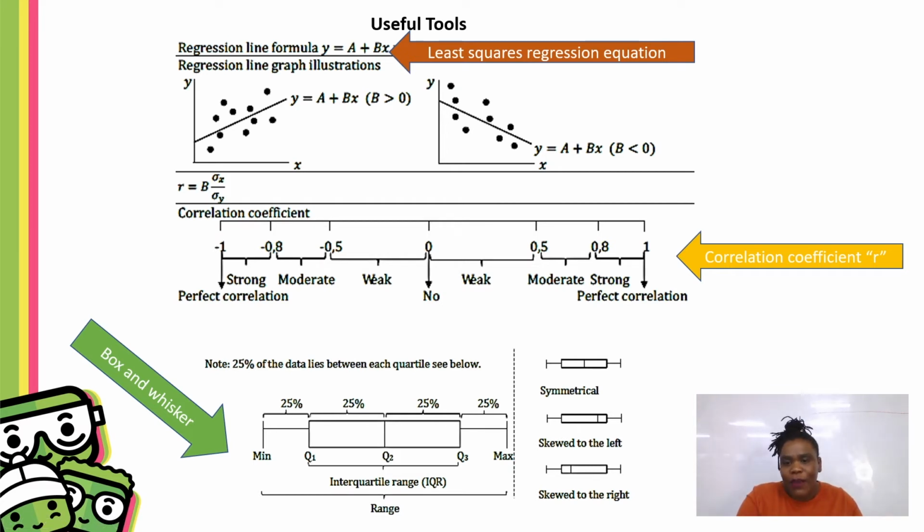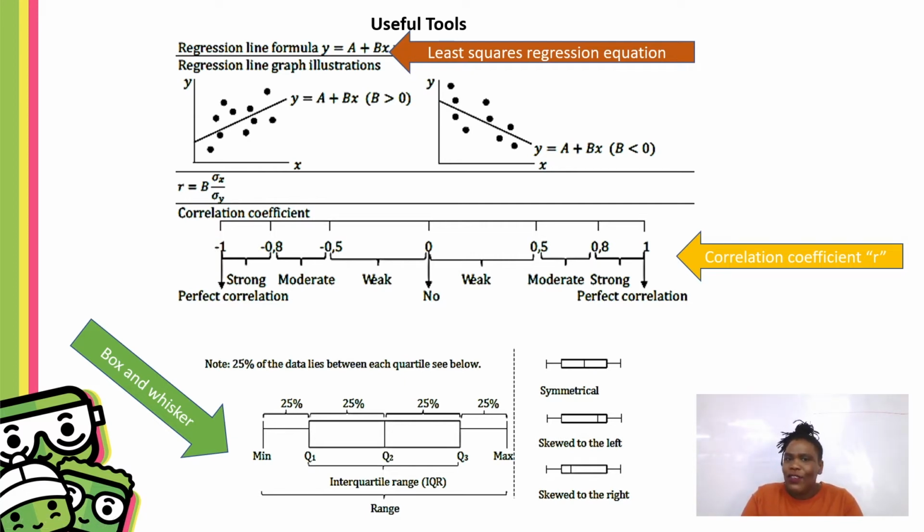If you look at this box right here at the bottom, most of the area is on the right-hand side of this rectangle. So this means that my data is skewed to the right. And if you look at this top example, my box is equally distributed. So that means that your data is symmetrical.